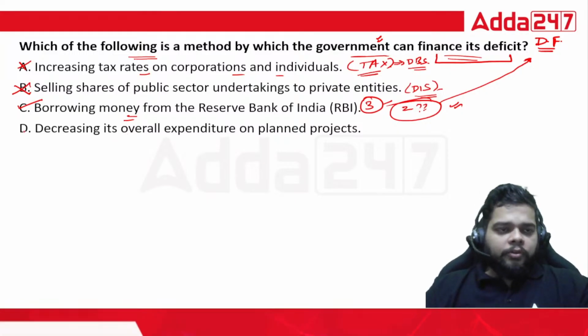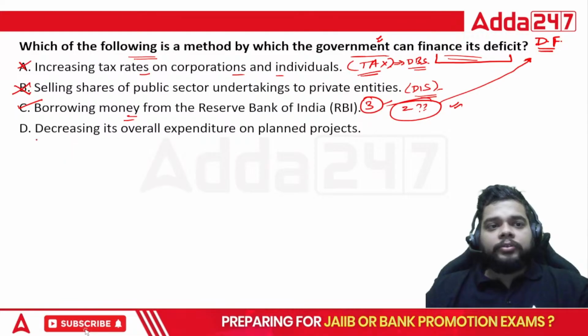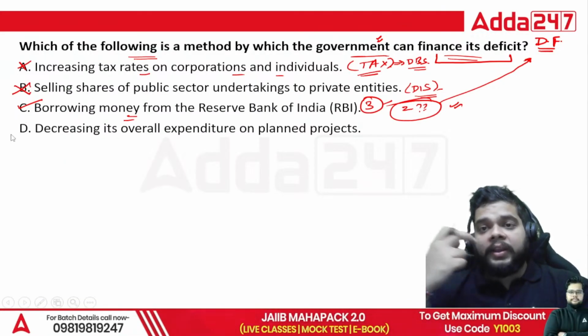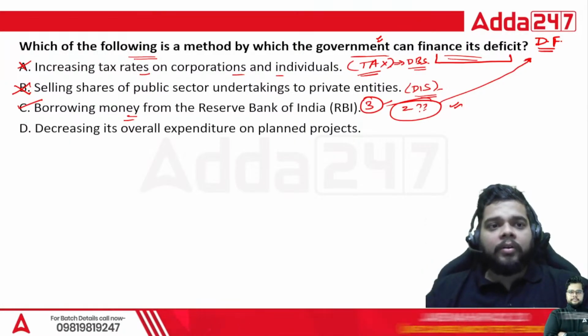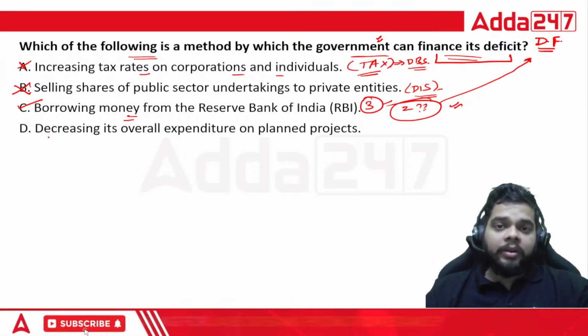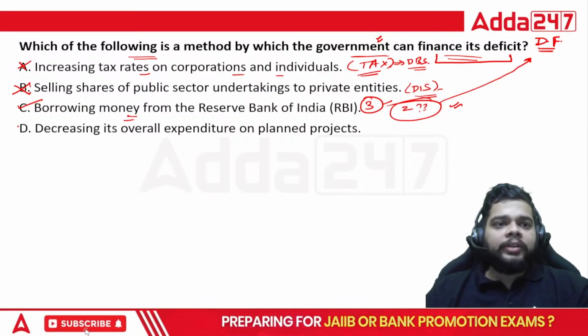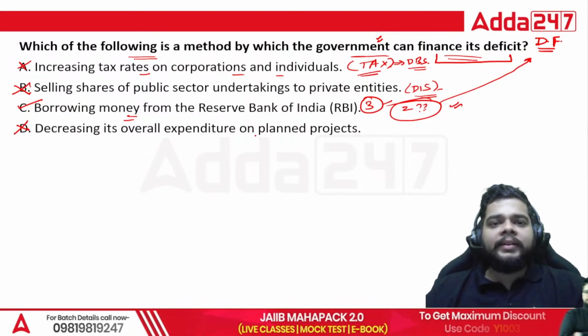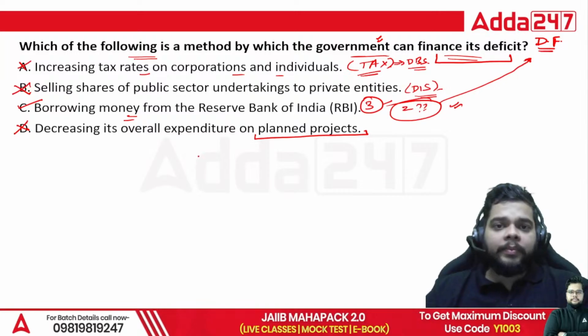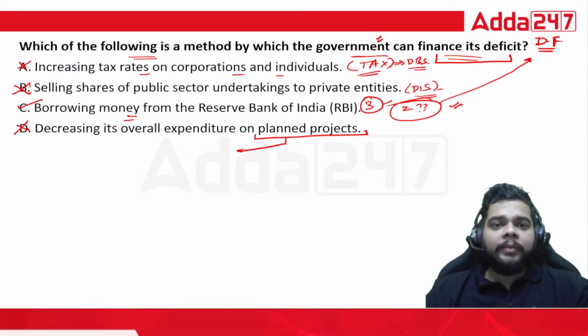Then the fourth statement, we will be analyzing that also, since we know that we have to be very certain if a particular statement is correct or not, and why it is wrong as well, that we must also know. So decreasing its overall expenditure on planned projects, what will be the repercussion of this?